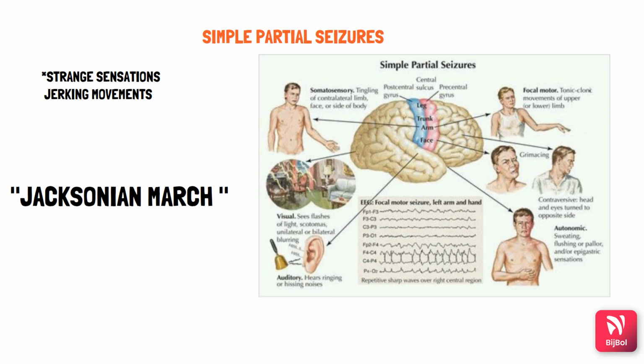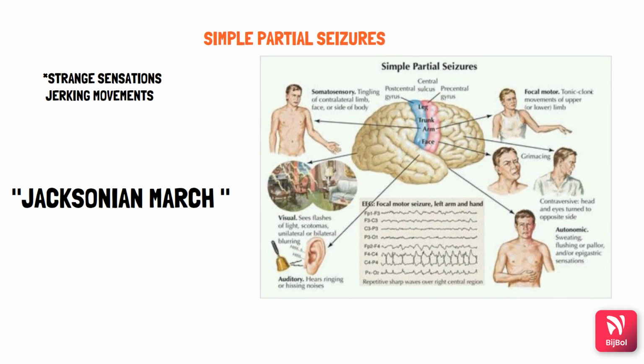What is Jacksonian march? Suppose a group of muscles is twitching. Now the surrounding muscle group is also involved because of the nerve supply to those muscles. Now the surrounding muscles also start twitching. This is known as Jacksonian march. The person is typically conscious and usually knows something is happening to him and will remember the seizure afterwards.